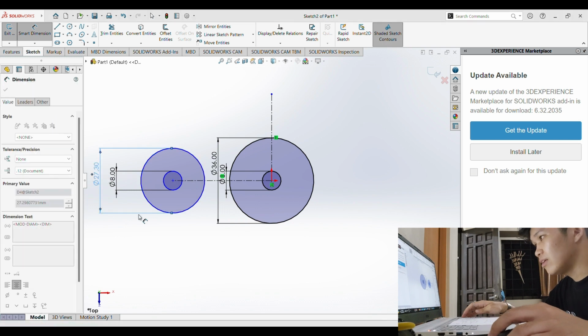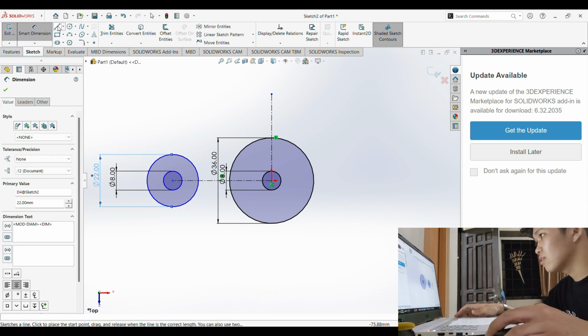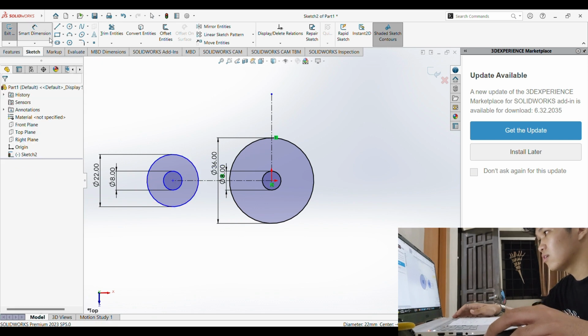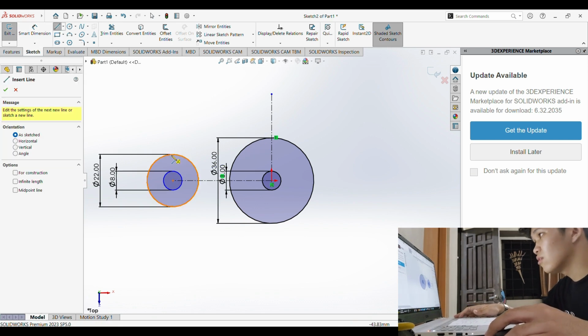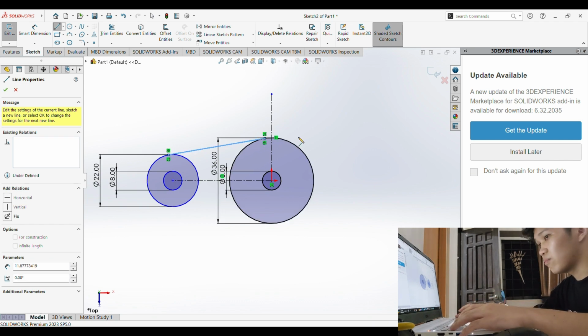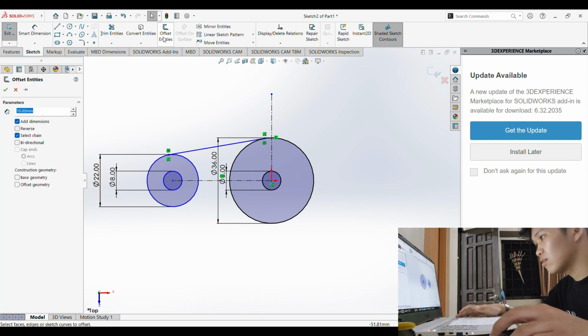Now we'll add a line here. Oh, forgot to exit. Then we'll add the line here towards the other circle. Now we'll just offset the entities and put 5mm. There we go.